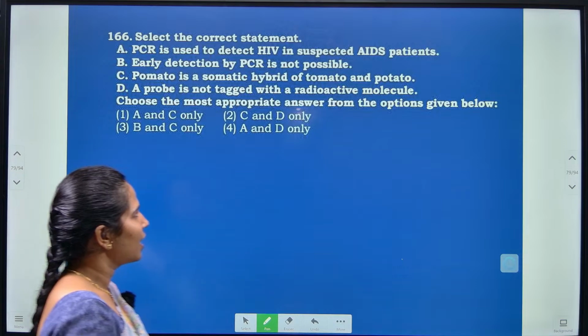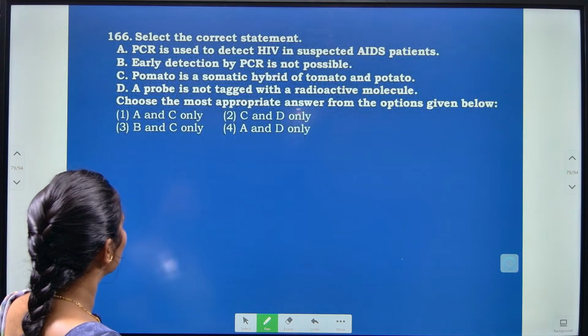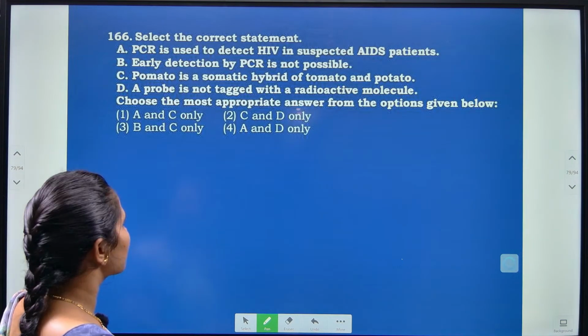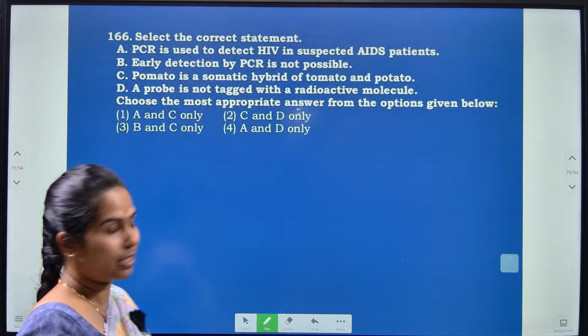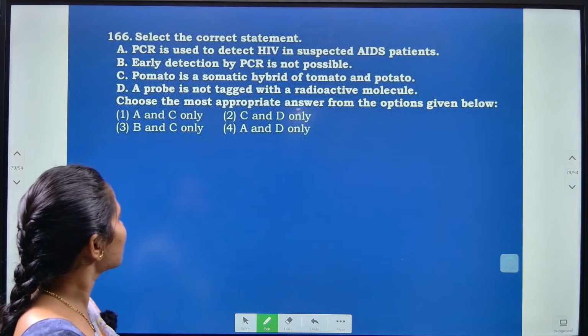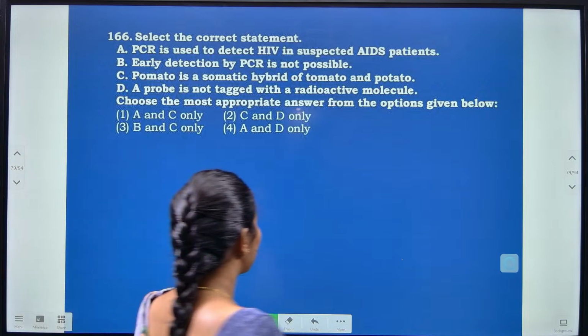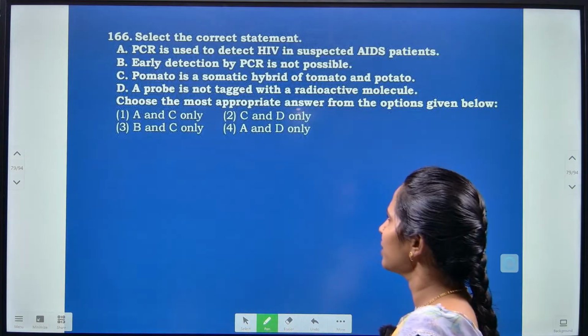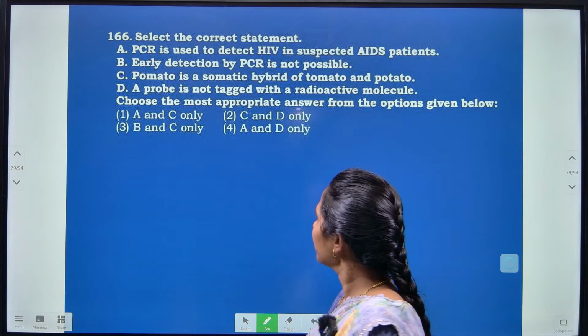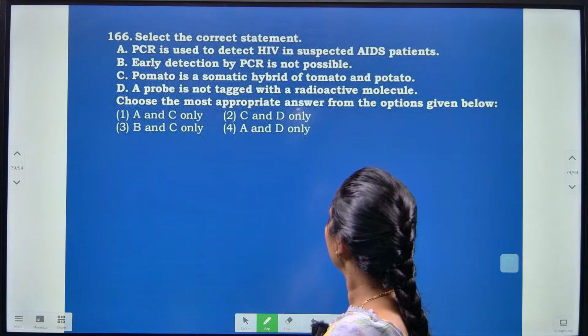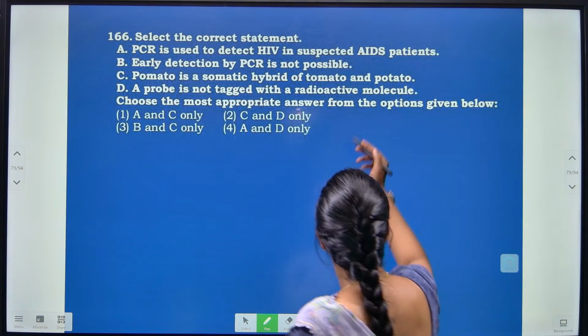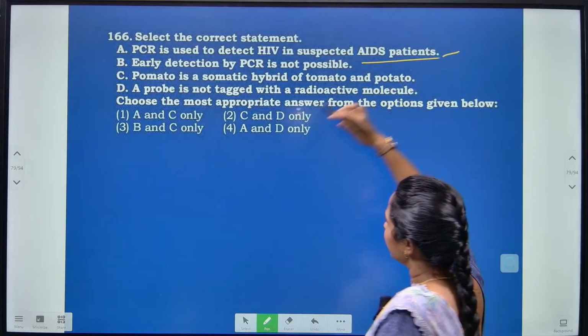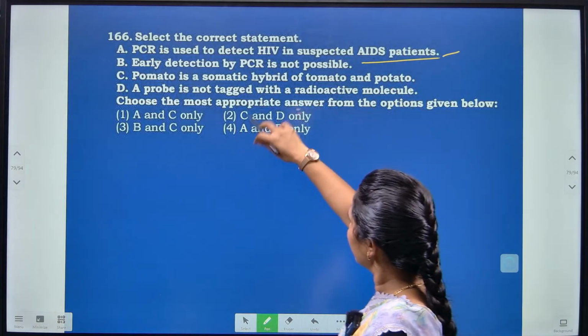Okay, so here with the part 2 of 166th question. So let us begin with the questions here. So select the correct statement here. So we have to select the correct statement from the given options. Polymerase chain reaction is used to detect the HIV in a suspected AIDS patient. Yes, automatically here. So polymerase chain reaction, that is PCR technique, is used here.